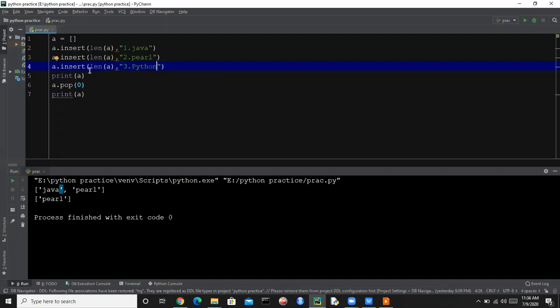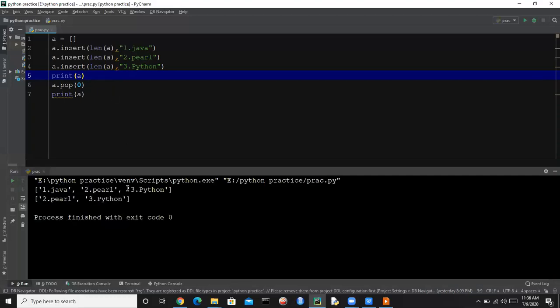Then we are printing a, and then we are removing an item from the list, or you can say queue. We need to remove the first item that comes first. So we need to write the index 0, because index 0 comes first, and that's why it will go first. Then we will print the remaining queue.